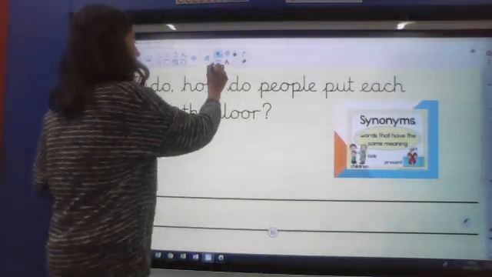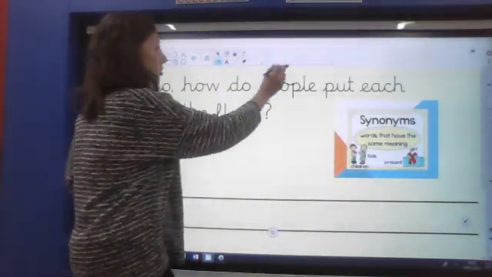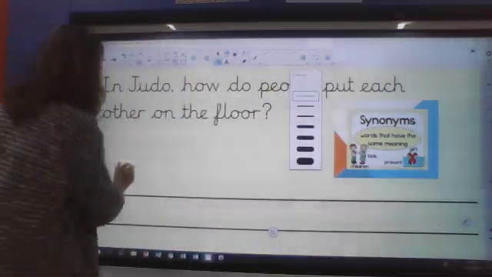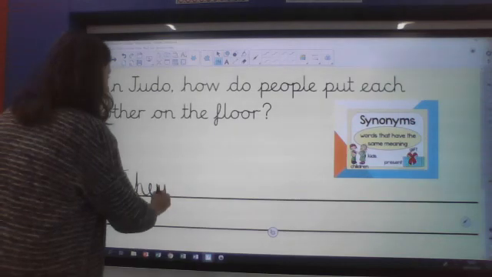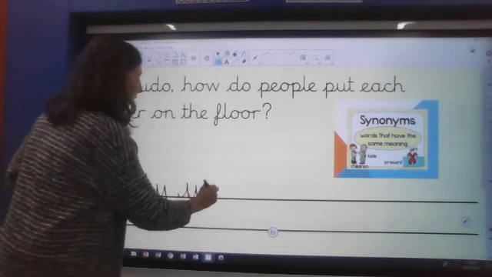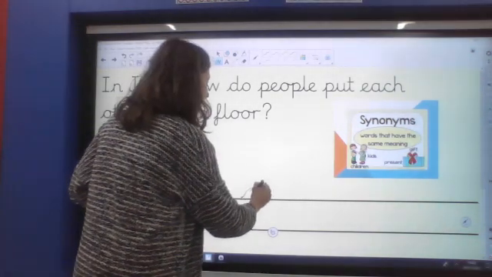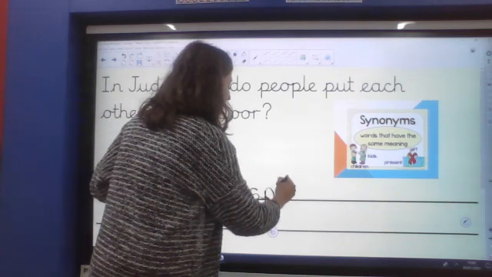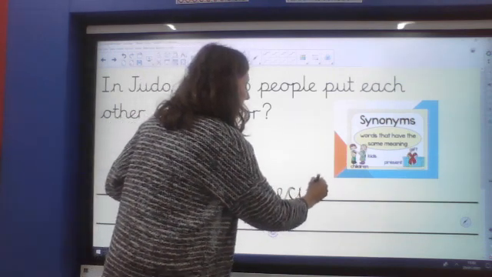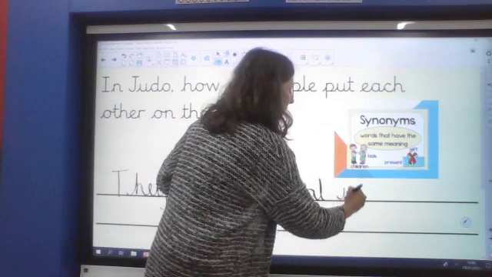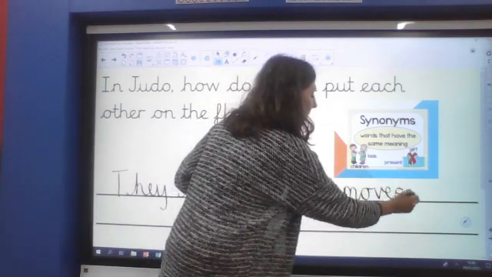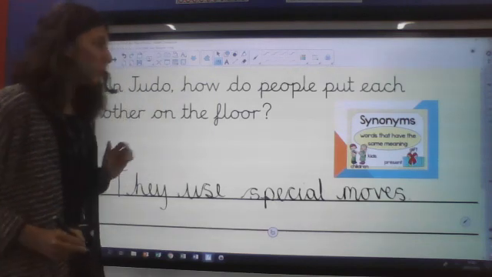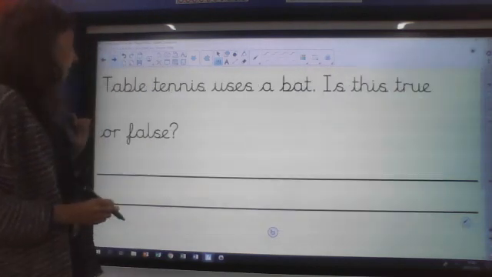I'm going to put that in a sentence. I'm just going to write they use special moves. Special moves is in the text, so I can spell it correctly by copying it down. They use special moves.